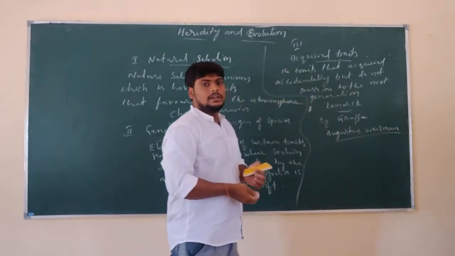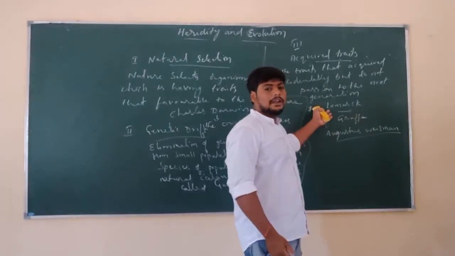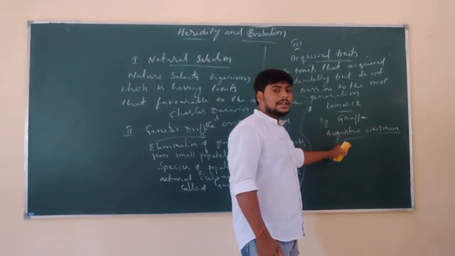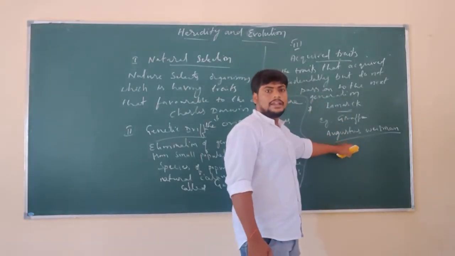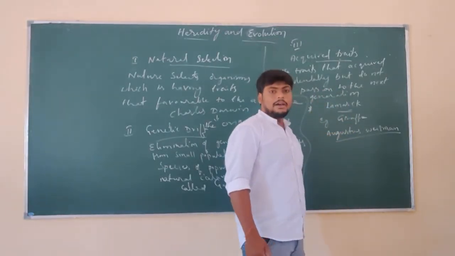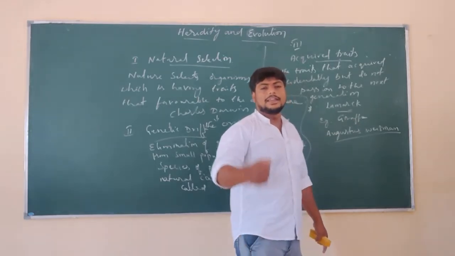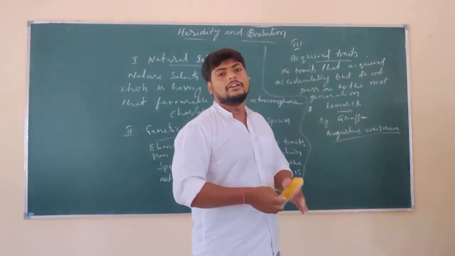Lamarckism was given by Lamarck, but Augustus Weismann is directly opposite to Lamarckism. He did not accept Lamarck's explanation about the long neck development in giraffes.